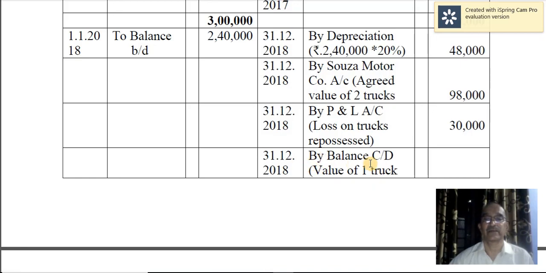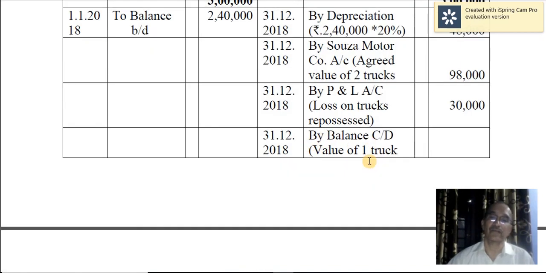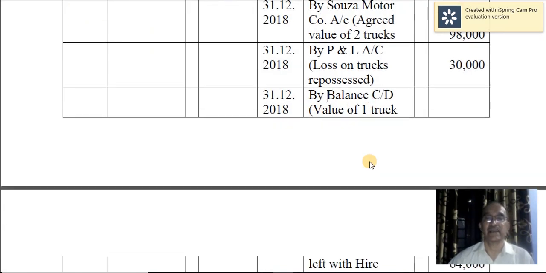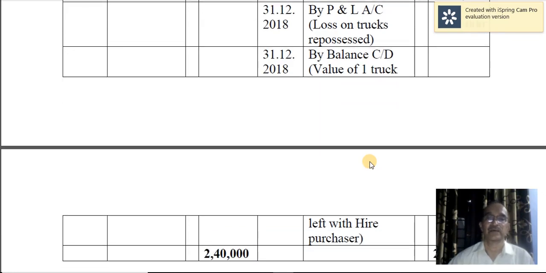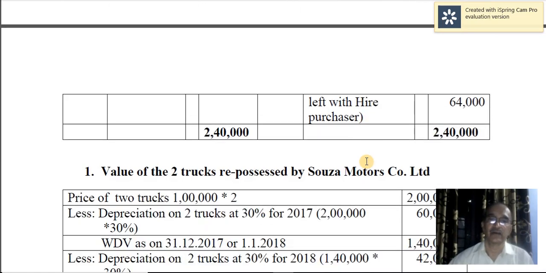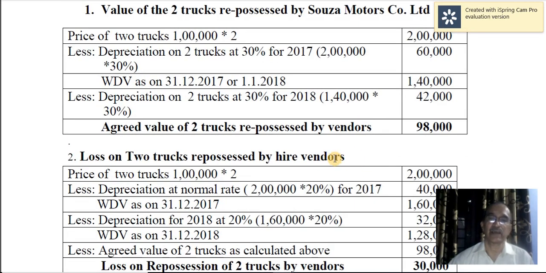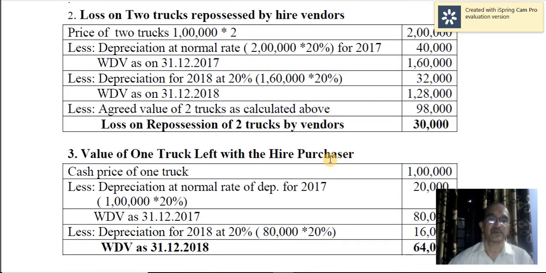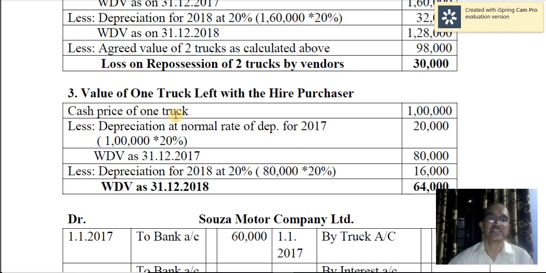Now you can write the value of the asset left with you. 2 trucks were taken back, but 1 truck is left with you. So that should be valued by charging normal depreciation. It is like this. Cash price of the truck, 1 truck into 1 lakh, so 1 lakh only.